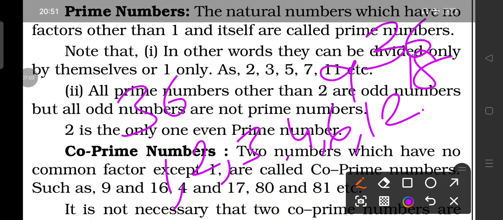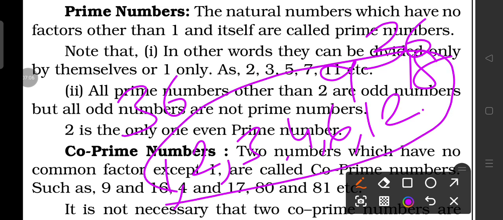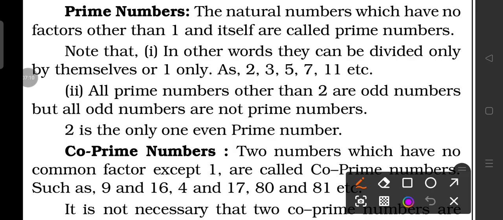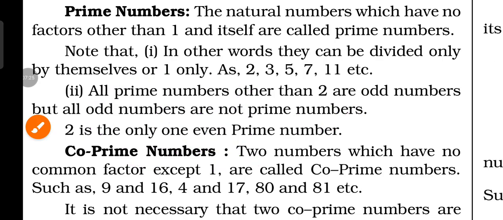So these are the factors of 36, but we come across the point multiple. The multiples of 36 are 36, 72 and 108 like this. So these are the multiples of 36.